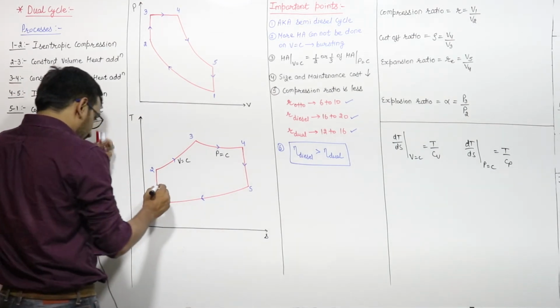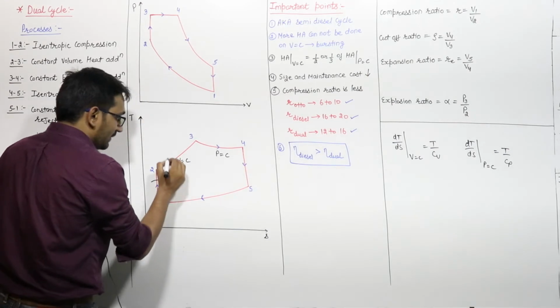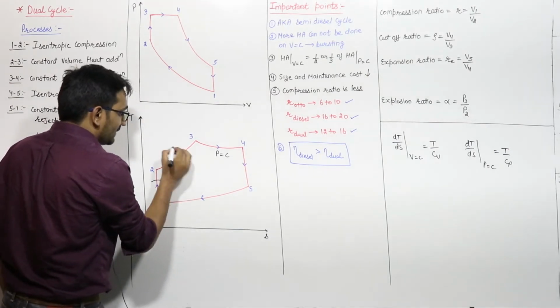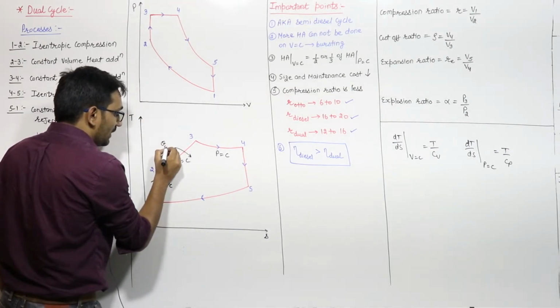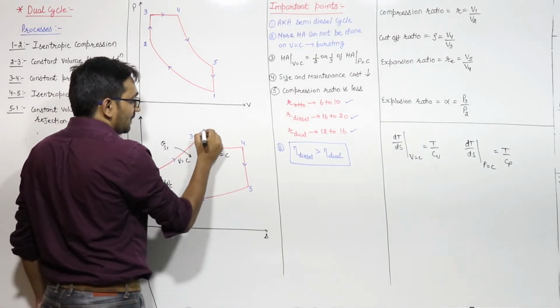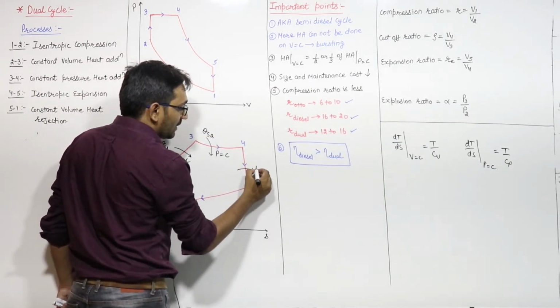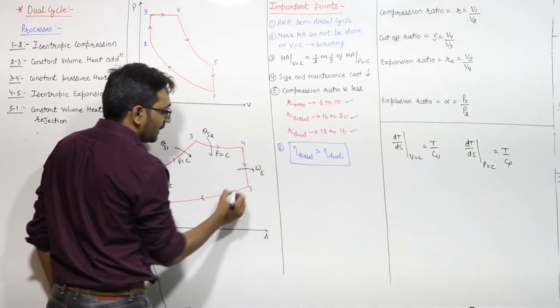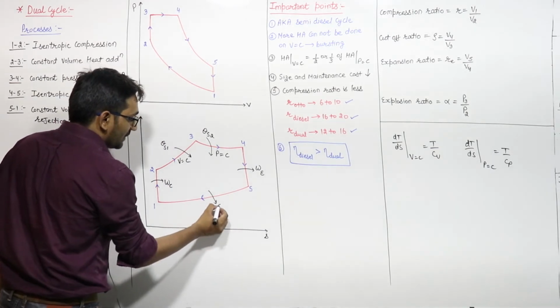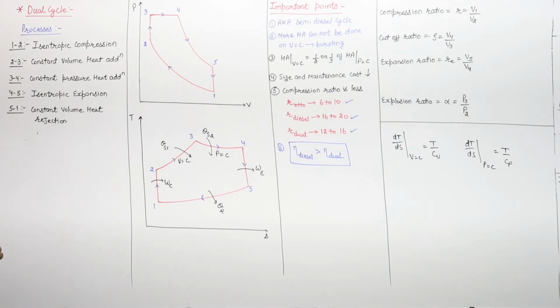Now, if you see, this is the work required during the compression. Here we are adding some heat, let us say QS1, heat supplied in this process. In this process also some heat is supplied, that is QS2. Here we will get some work during the expansion, let us say WE, and here some heat is rejected, let us say QR. So this will be the thermodynamics.